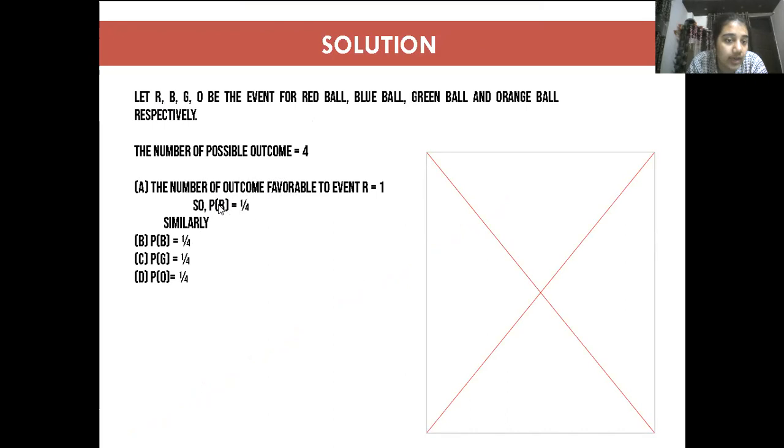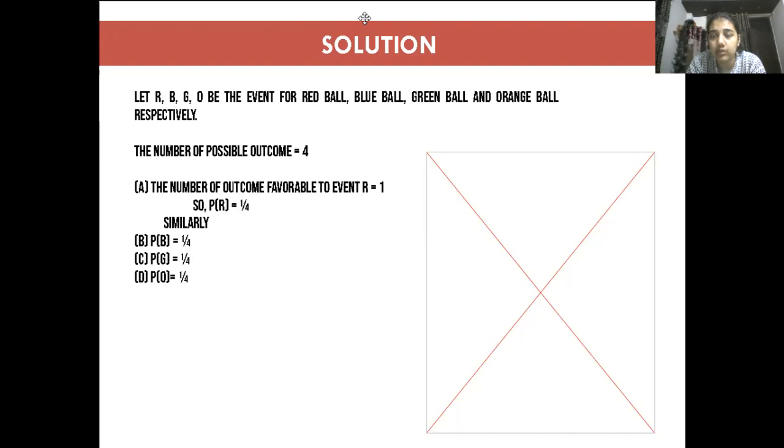Similarly, P(R) is the probability of red ball. Understand this fraction: out of 4 balls, we are drawing only 1 ball and that 1 ball can be red. So this is the probability of red. Probability of B means blue: out of 4 balls, we are drawing 1 ball and this 1 ball can be blue. So this is the probability of blue ball. Similarly with G, green ball, and similarly with orange ball.